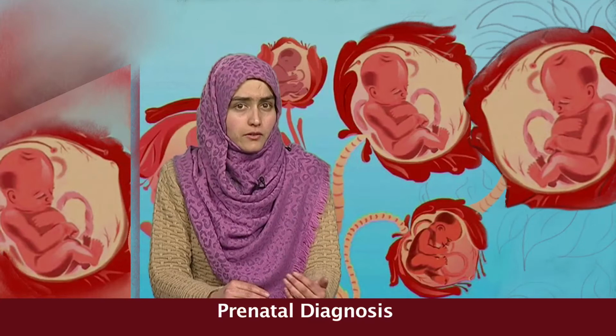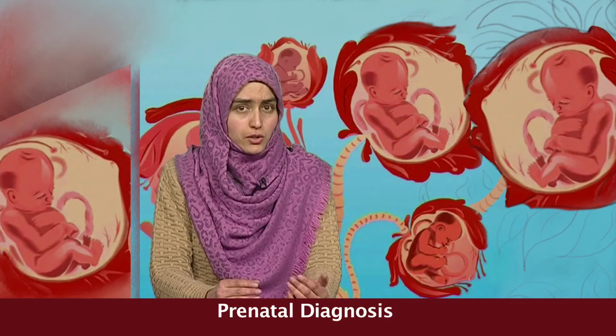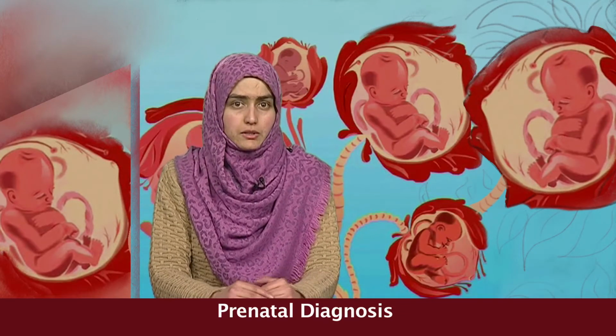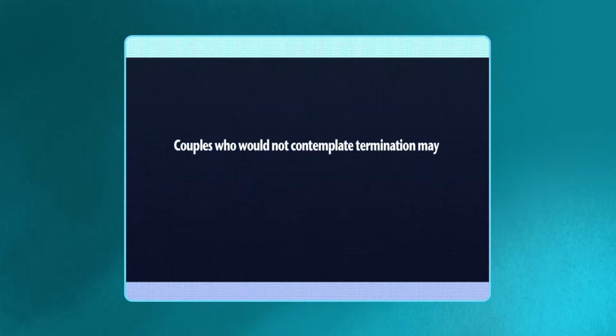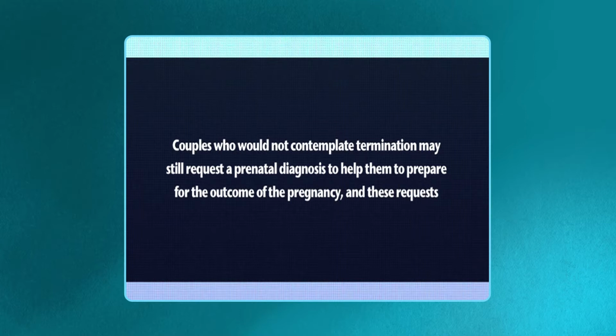Since an abnormal result on prenatal testing may lead to termination, this course of action must be acceptable to the couple. Careful assessment of their attitudes is important, and all couples who elect for termination following an abnormal test result need counseling and psychological support afterwards. Couples who would not contemplate termination may still request a prenatal diagnosis to help them to prepare for the outcome of the pregnancy, and these requests should not be dismissed.